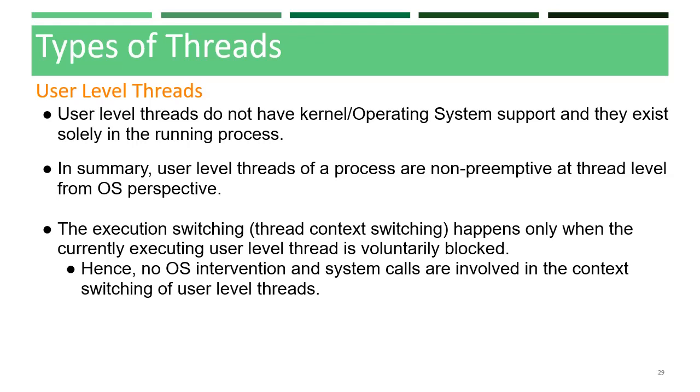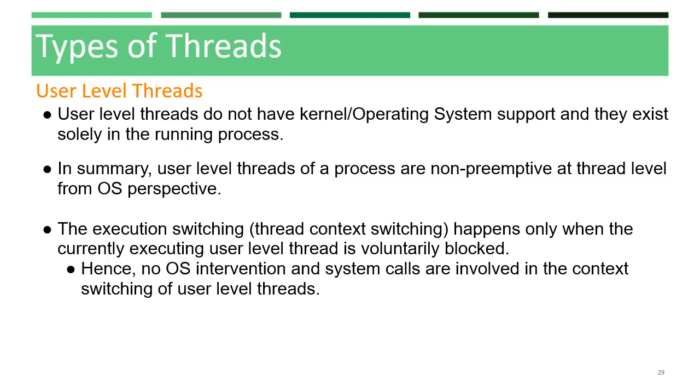So here we'll discuss the first type, user level threads. User level threads do not have kernel or any operating system support, and they exist solely in the running process. That means they exist alone in the running process. Even if a process contains multiple user level threads, the OS treats it as a single thread and will not switch the execution among different threads of it.